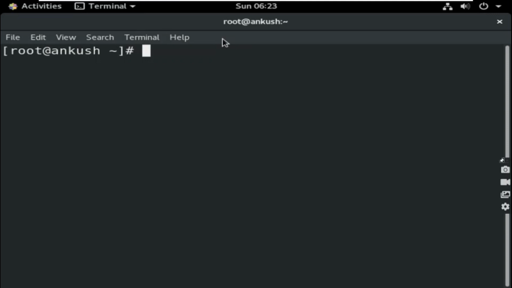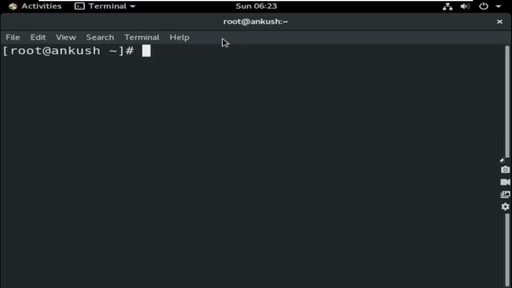So first of all, we need to know what is ACL. I hope you have an understanding of normal permission, meaning basic permission. If you do not have it, then first learn this, then you can move on to ACL. I hope most of you know about basic permission.